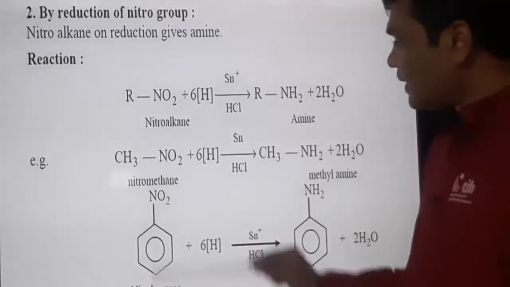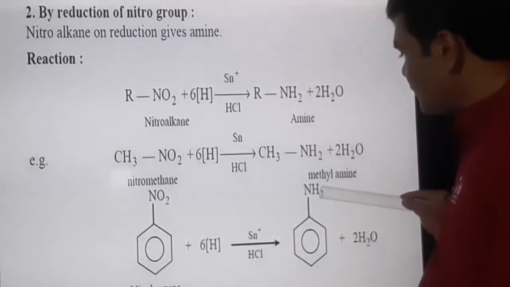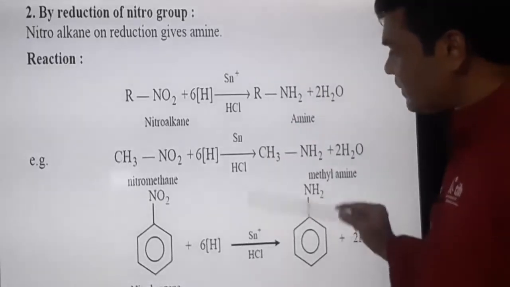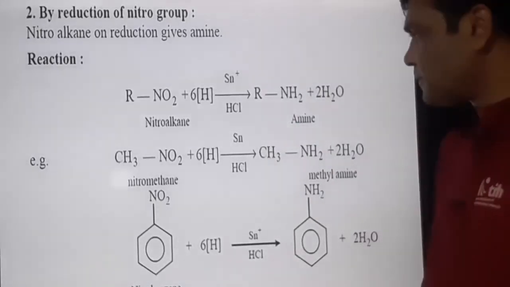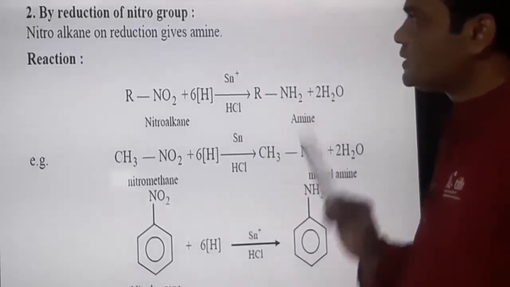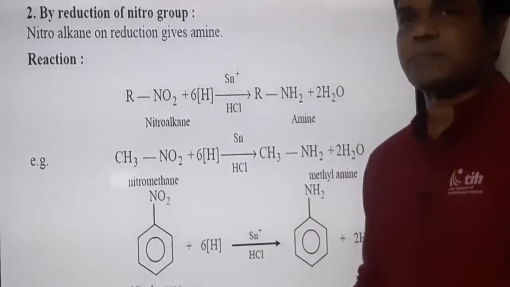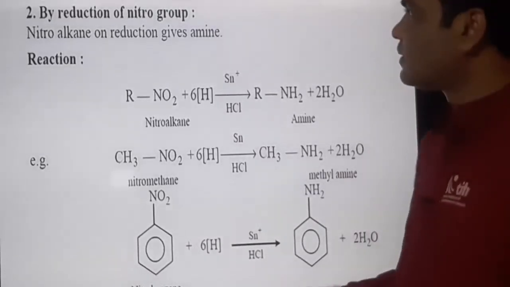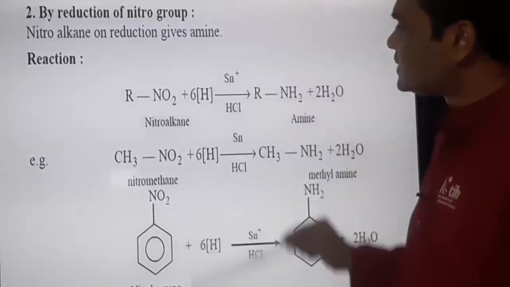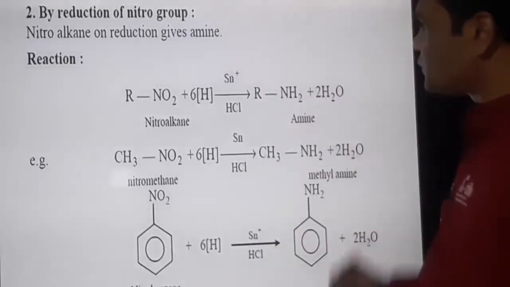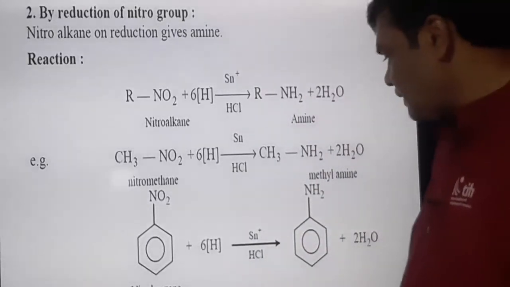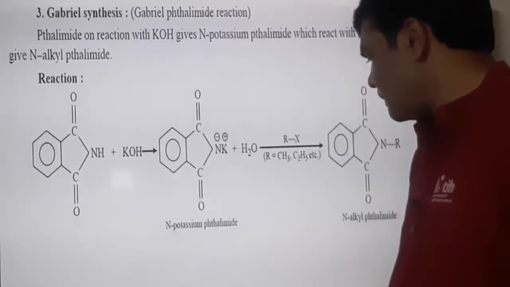Nitrobenzene. Here also NO2 is reduced to NH2 by using the same reagent, tin and hydrochloric acid. So this is the second method of preparation by which, using Sn and HCl, we can convert NO2 to NH2.